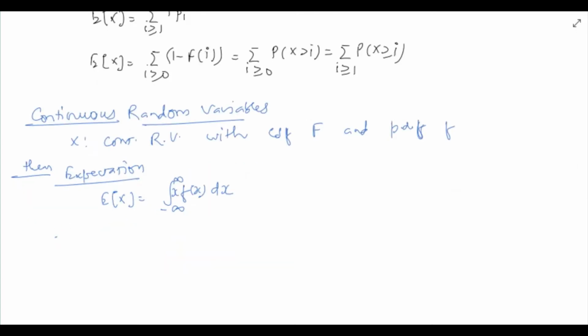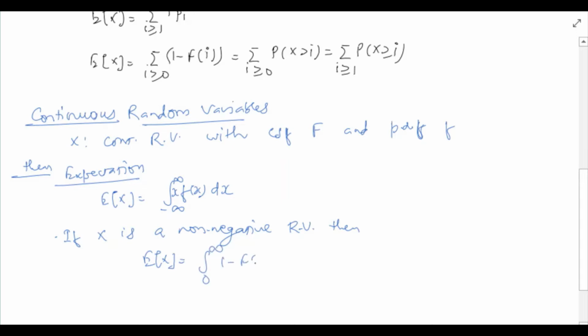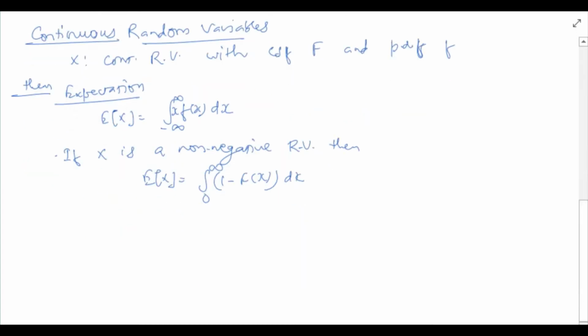If x is a non-negative random variable, then as in the discrete case, we also have an alternate expression of expectation, which is given as follows. If x is a non-negative random variable, then expected value of x is also given by the integral from 0 to infinity of 1 minus F(x) dx. Let us now see a few examples.